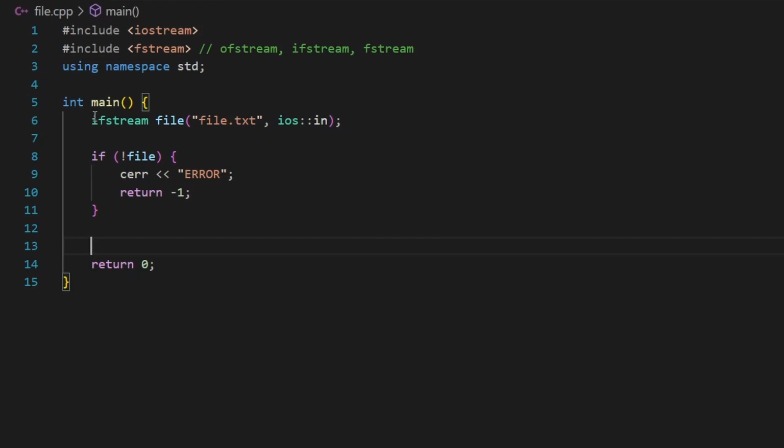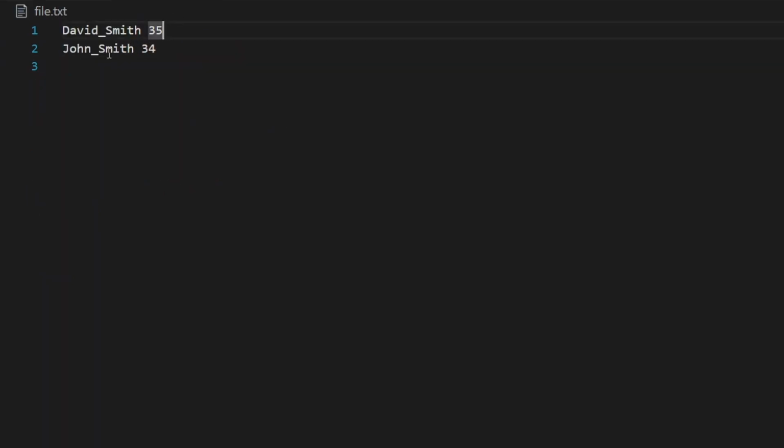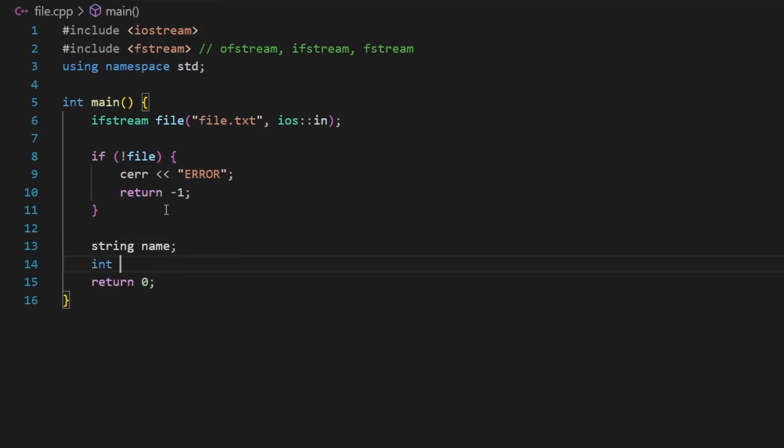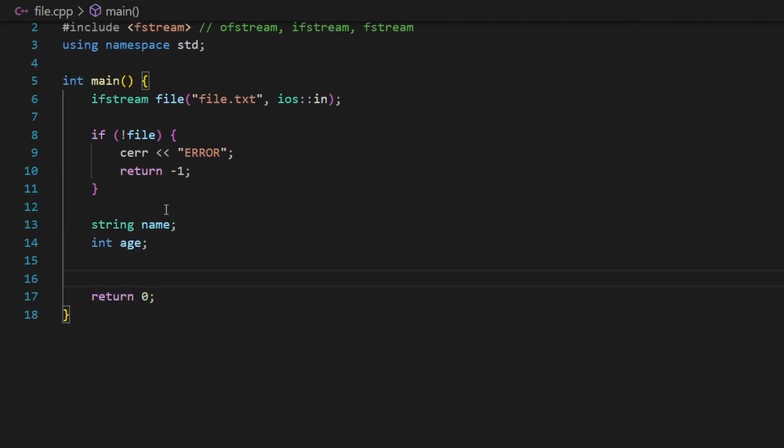The first method is the following. Because inside my file I have name and age, that means I need to use two variables, name and age. So I have this chunk, this is the first chunk, and this is the second one. White space is ignored. Now, I'm going to go ahead and say string name and int age. These will be my temporary variables to store my data.